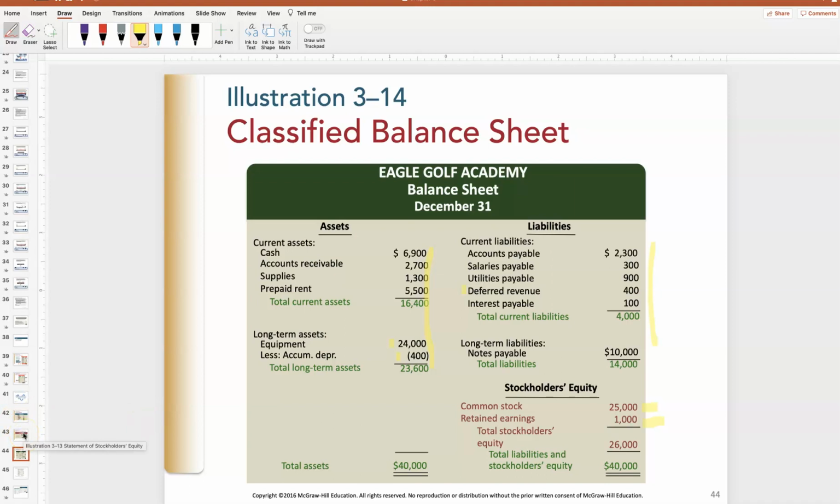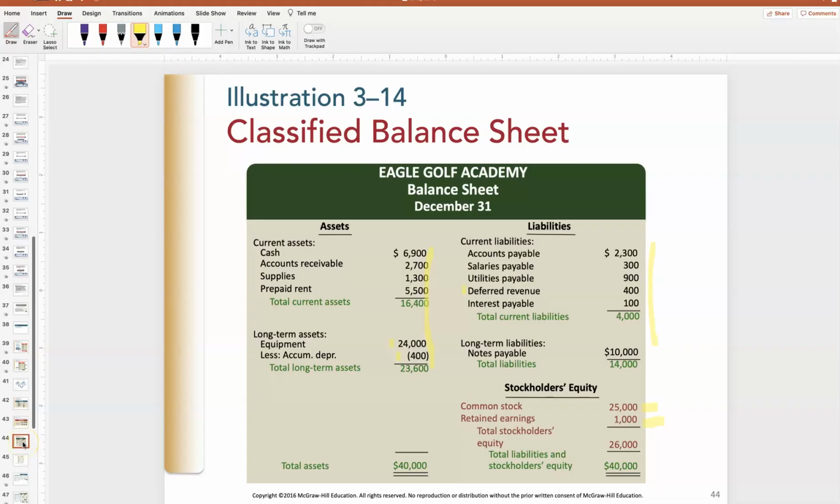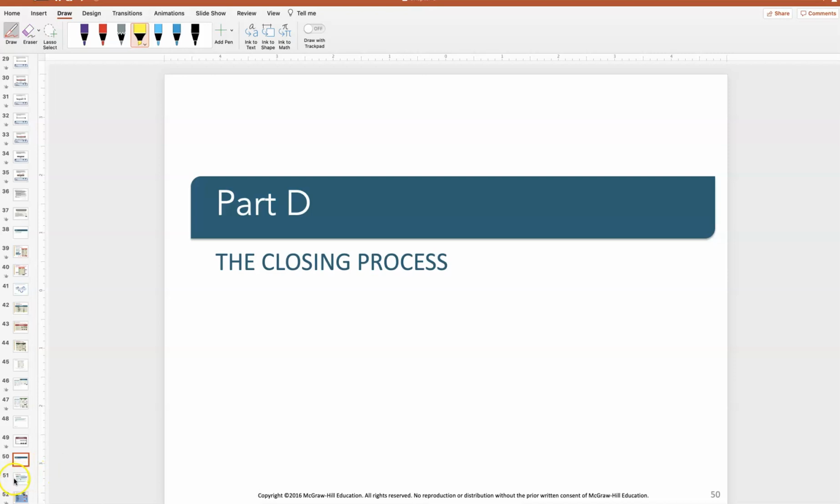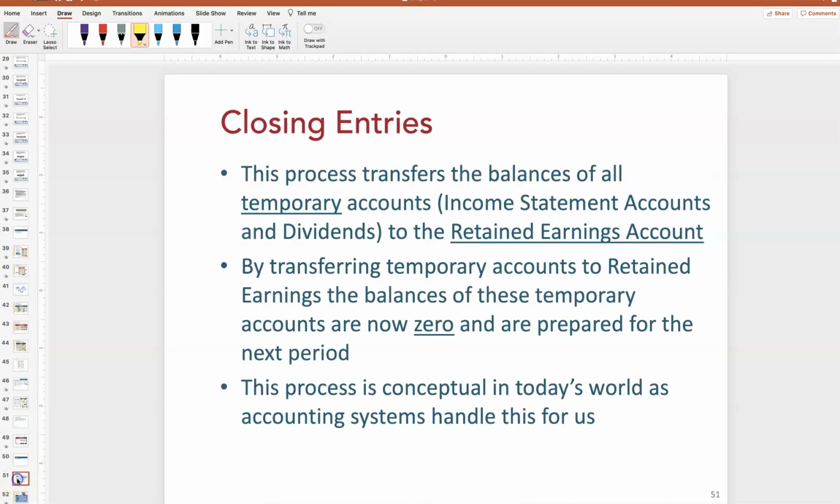And we usually do it actually the next day when we come in to start the new month or the new year. And what we have to do is close out everything. So after I have issued my financial statements, I'm going to go through this process that is called the closing process. And I want you to think of it simply as a reset, right?